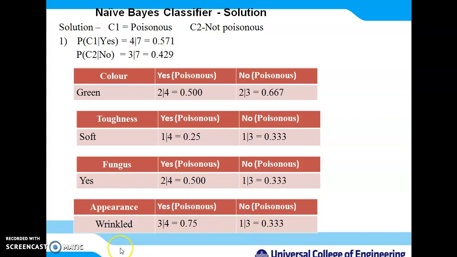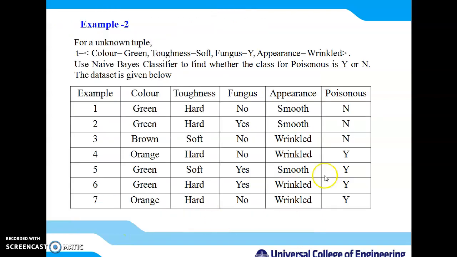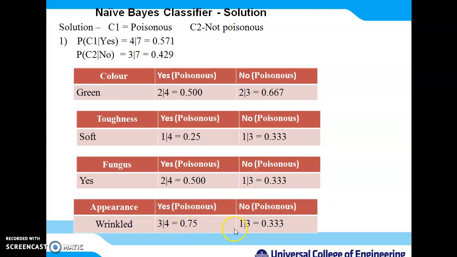And the last is the appearance. So how can we find the probability for a particular appearance class? For what attribute do we want to select? We want to select the attribute wrinkled. So for wrinkled, how many rows are there? 1, 2, 3, 4. There are a total of 4 rows, out of which 3 denote the class yes and 1 denotes the class no. So in this table we have computed all the yes probabilities and all the no probabilities.